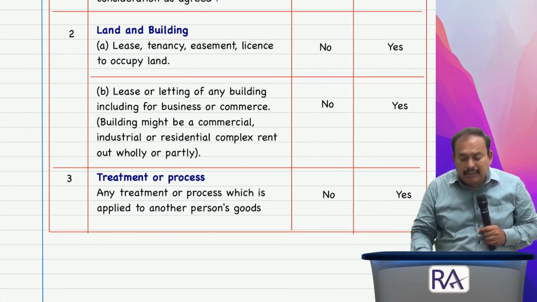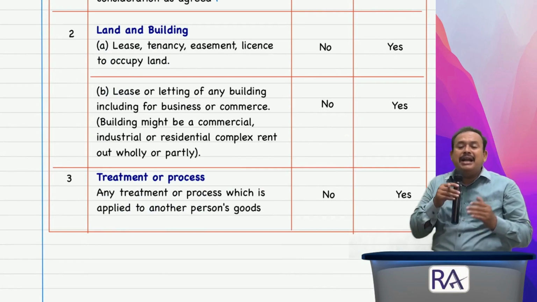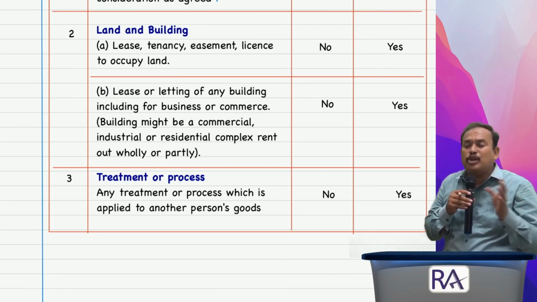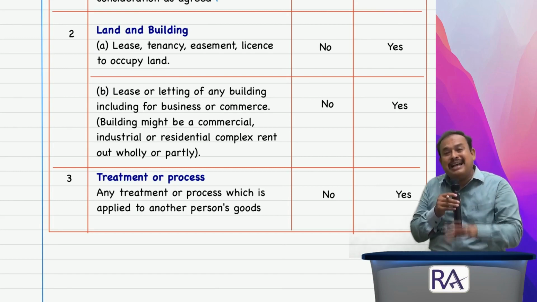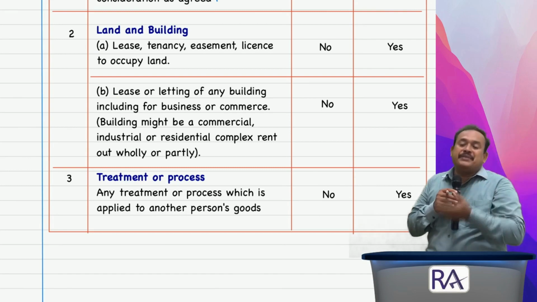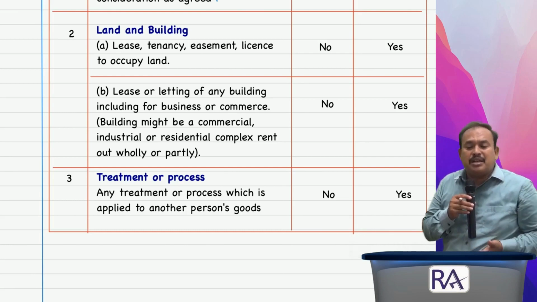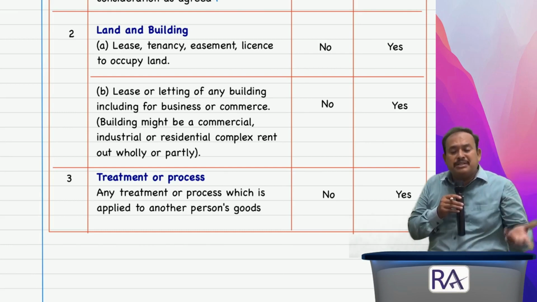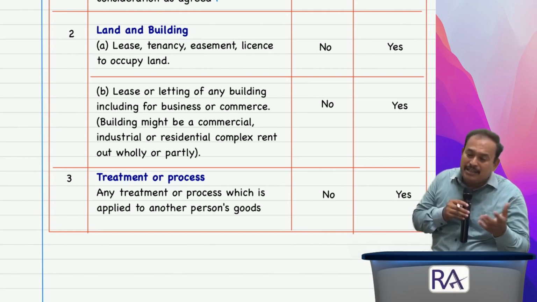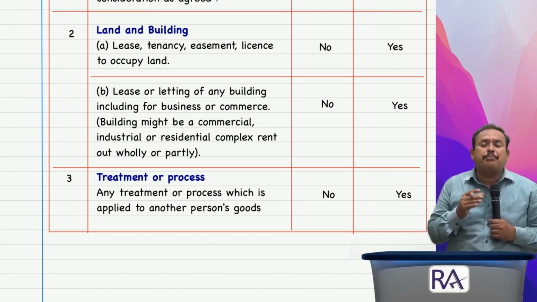Further, point number 2. First point, transfer. Second point, land and building. Land and building, lease, tenancy, easement, license to occupy the land. To occupy the land is different from to own the land. Is supply of service. Lease or letting of any building, including for business or commerce. Building might be a commercial building or residential complex, what not, as the case may be, wholly rented out or partly rented out. There is no title transferred, therefore supply of services.